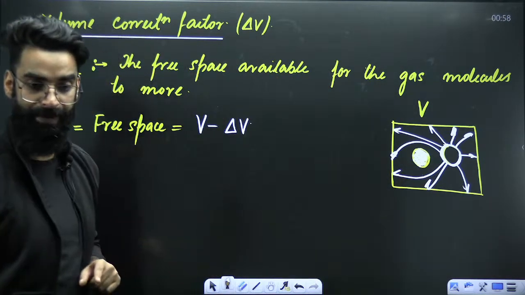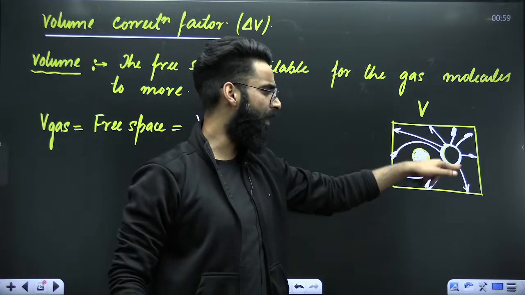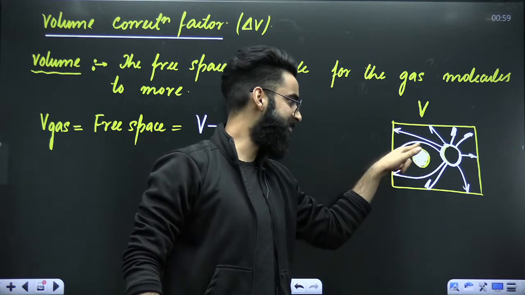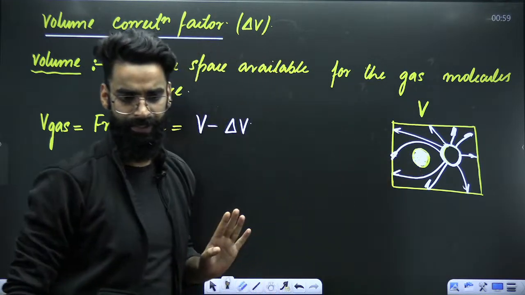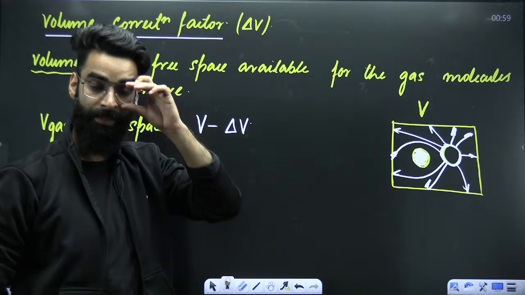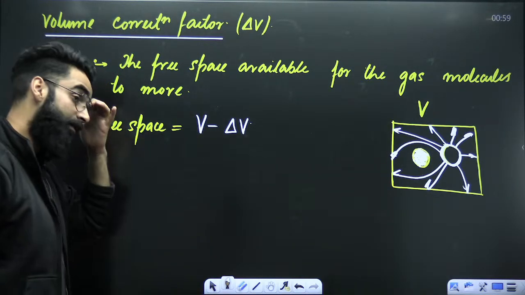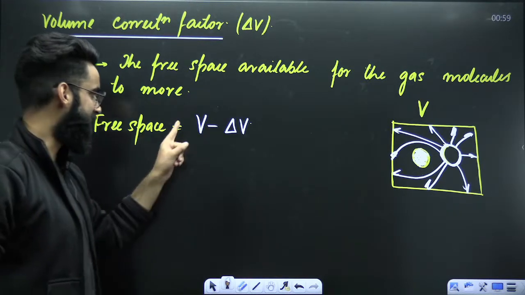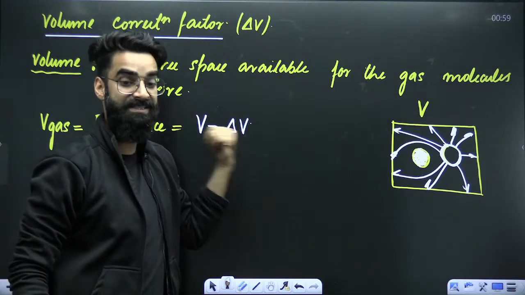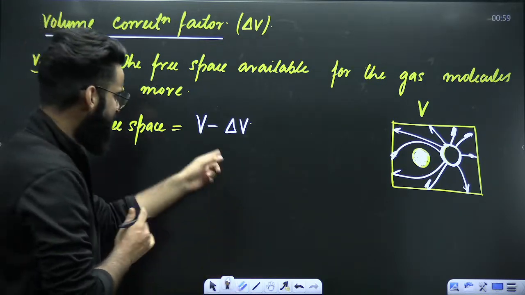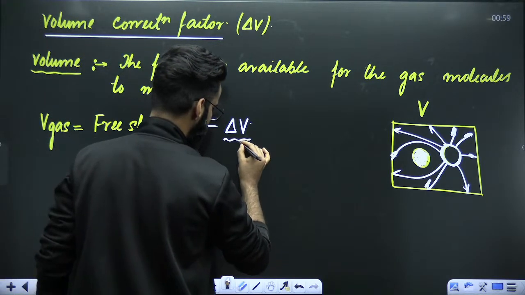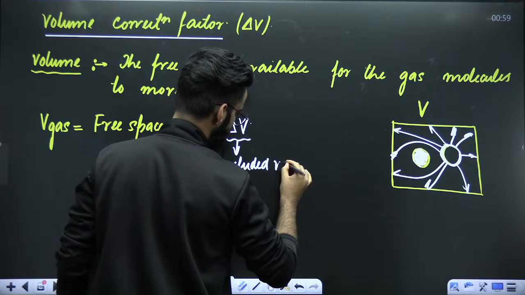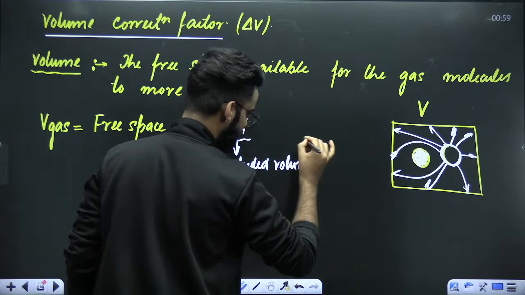Basically, this particular molecule can go everywhere except this shaded part, this shaded volume over here. It can go everywhere else. So that's why the free space available for the gas to move, which you call the volume of gas, will be equal to the volume of container minus something which I need to subtract. And this is the something which you need to subtract. It is something which you call the excluded volume.